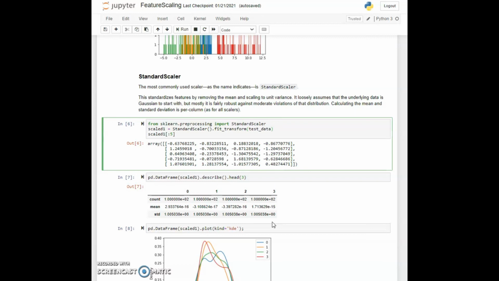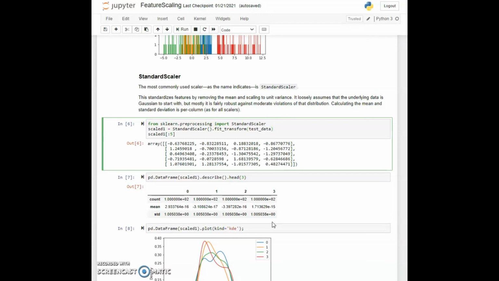The transformation is column-wise, so it doesn't look at the data globally to find the mean of the entire data or one standard deviation of the data. It looks at each column of data and finds those things for each column in turn, and then normalizes based on what it finds about that column. So if we look at the raw numbers, these aren't necessarily easy to get a sense of. We see different numbers than we saw before, but the relationships are not that obvious.